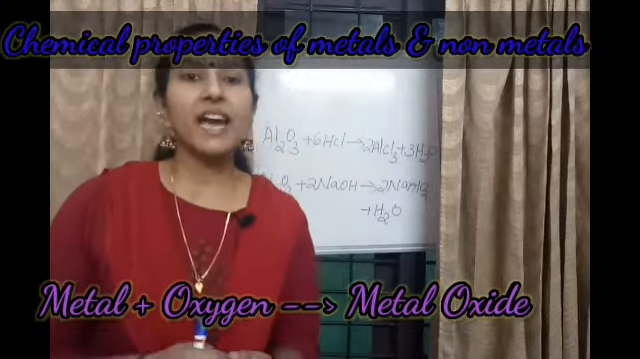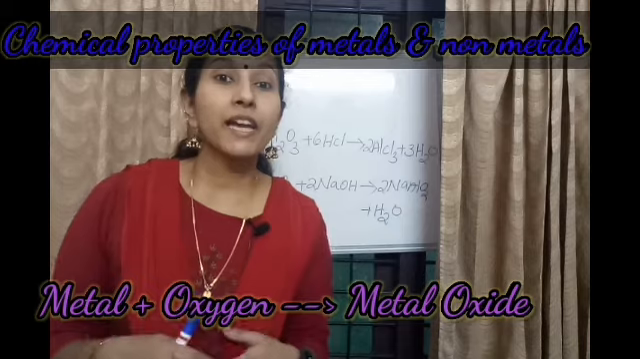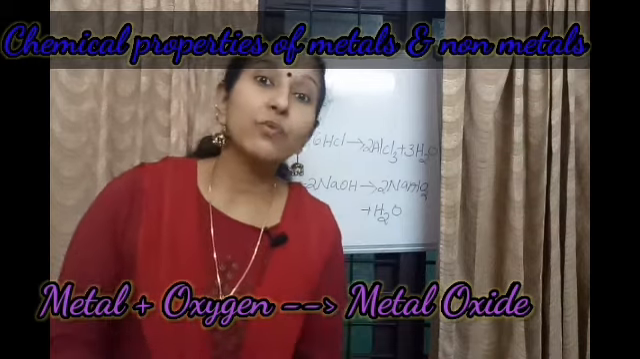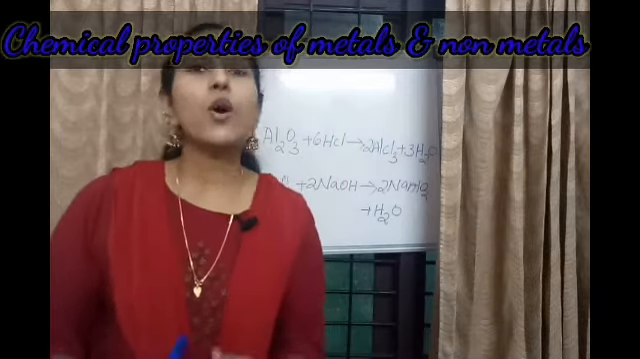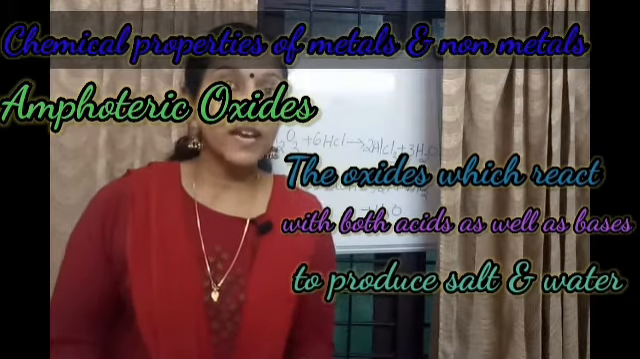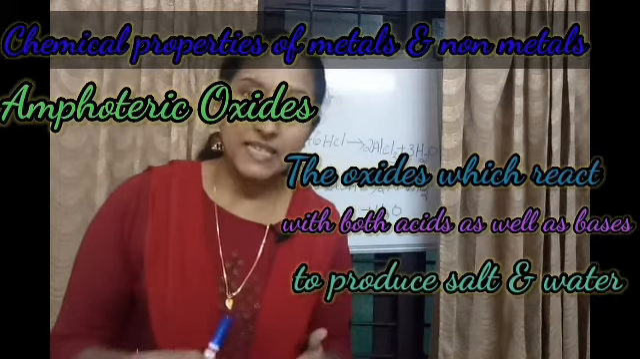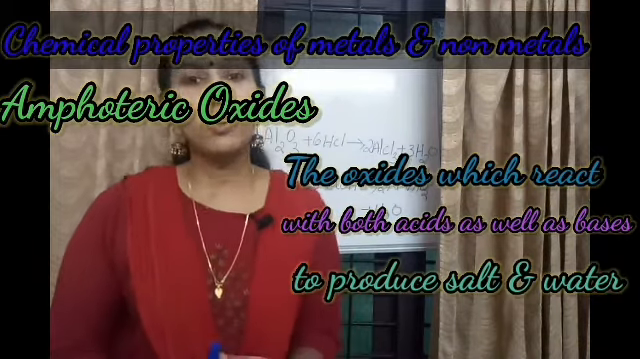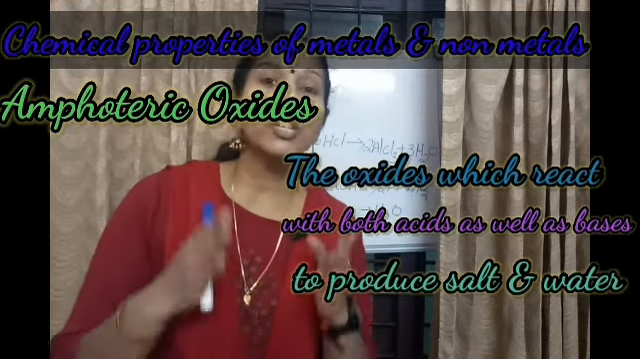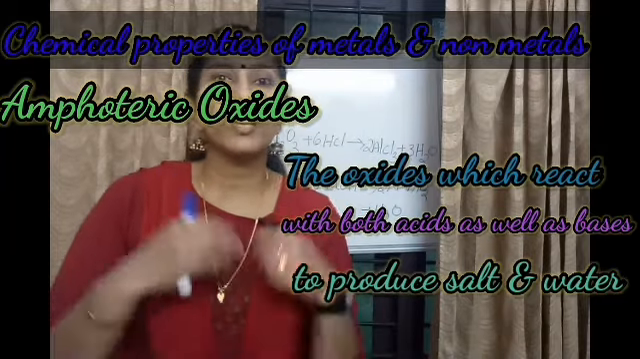When a metal reacts with oxygen to form metal oxide, there are some metal oxides that react with both acids and bases. Such oxides are known as amphoteric oxides. What are amphoteric oxides? The oxides which show reaction towards acid and base are amphoteric oxides.